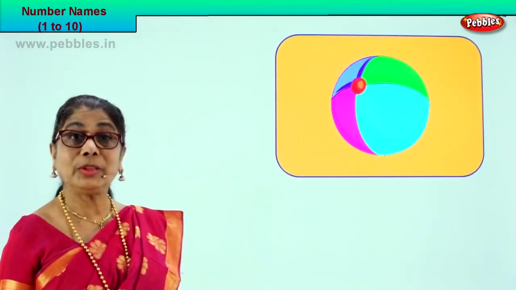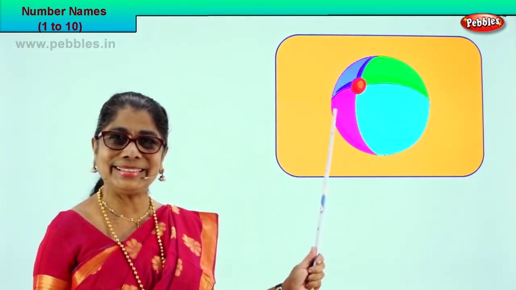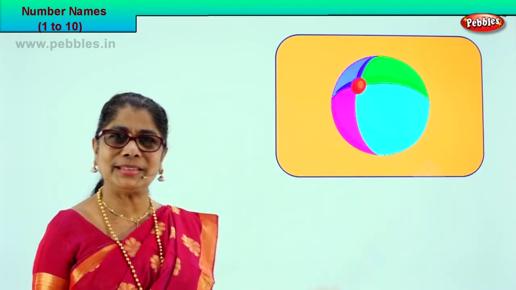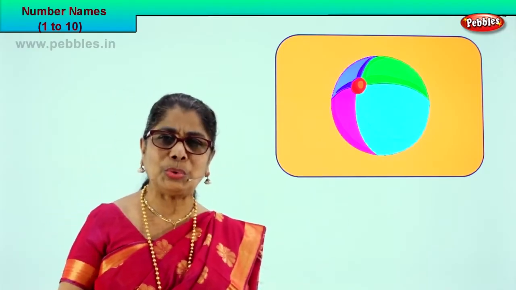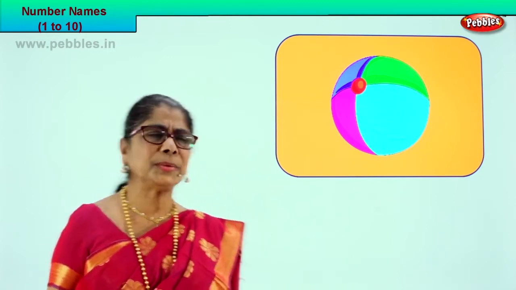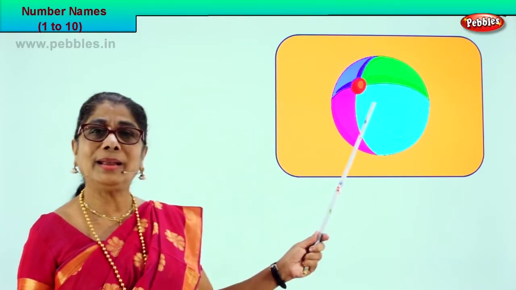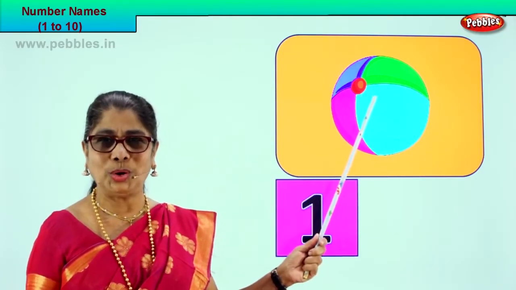Look at the exercise very carefully. It's very interesting. You love it. Yes? Look what is coming up here. You like this? What is this? What picture is this? It's a picture of a ball. What do you do with the ball? You bounce and roll and play. Yes. But how many balls are there? Can you count? Yes, 1. How many? Just one single ball.